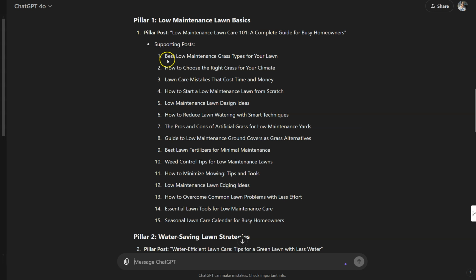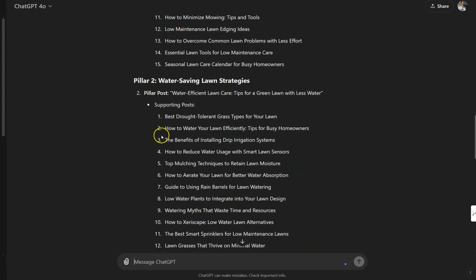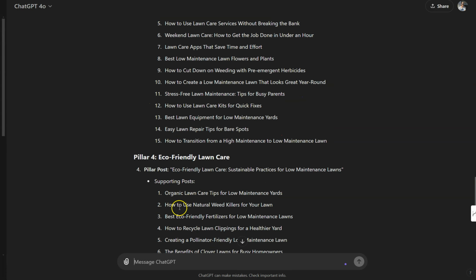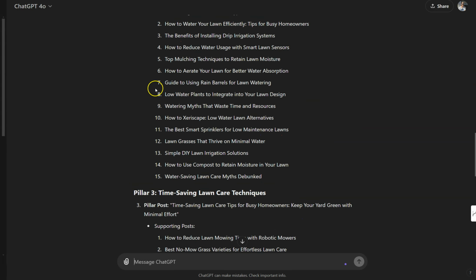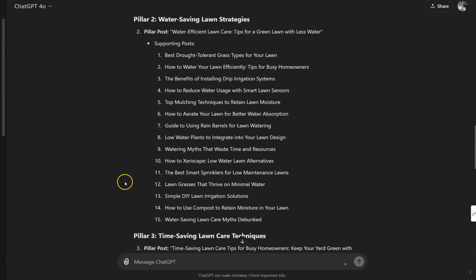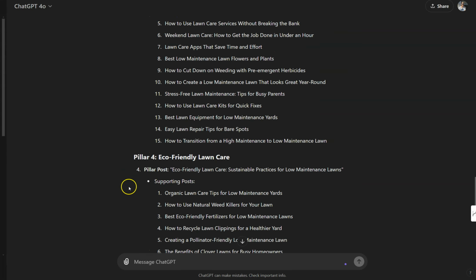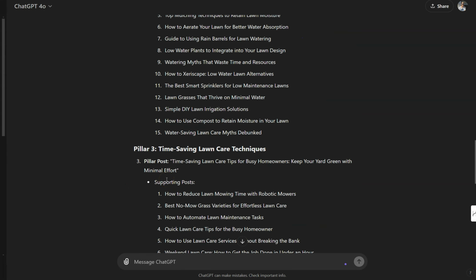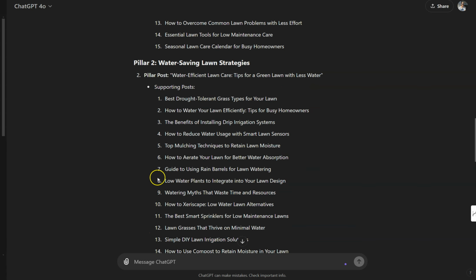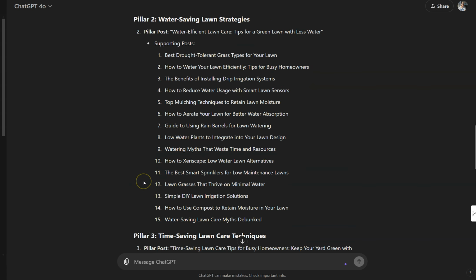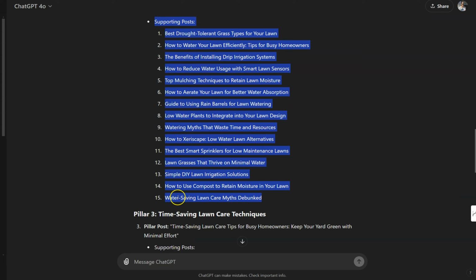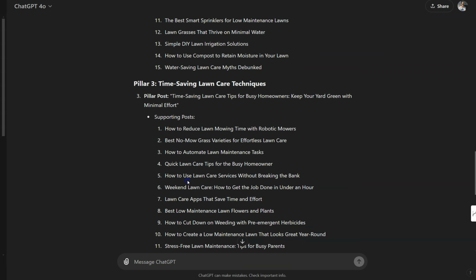If we did 2 posts from this, 2 posts from this, 2 posts from this, 2 posts from this, and then randomly did posts here and there, we are spreading ourselves out across all these pillars, so we're not really building authority on one particular topic. The goal is to drive traffic as quickly as possible. So we really want to knuckle down and get at least 15 posts done on one particular pillar first. Once we've done that, then we can move on.